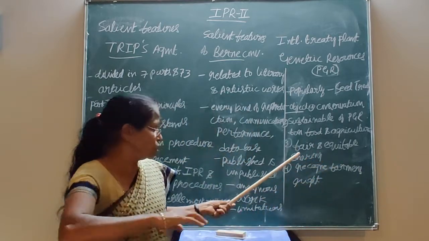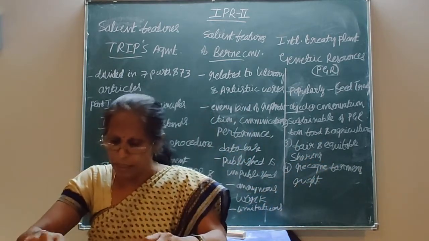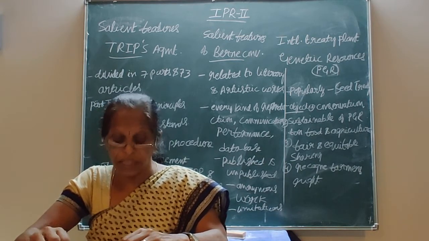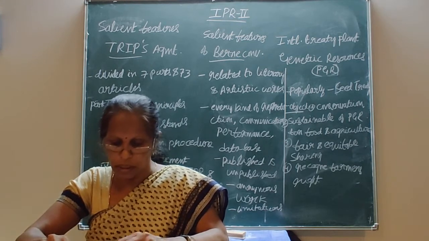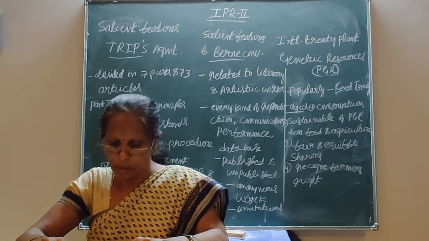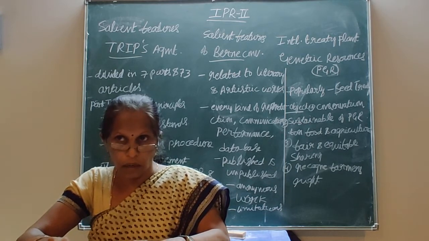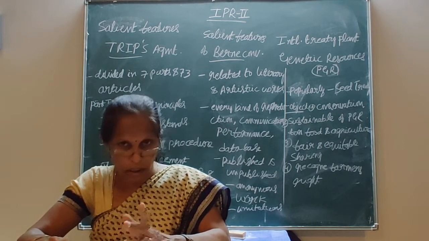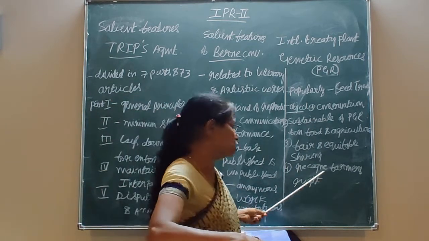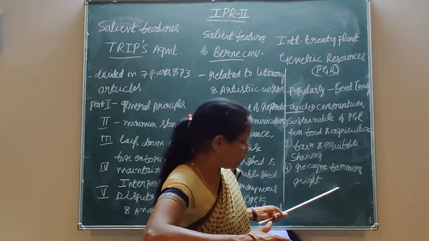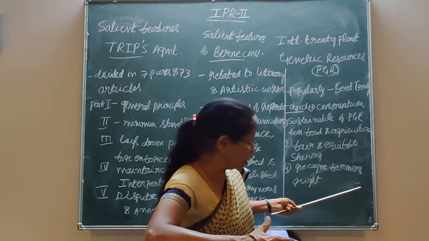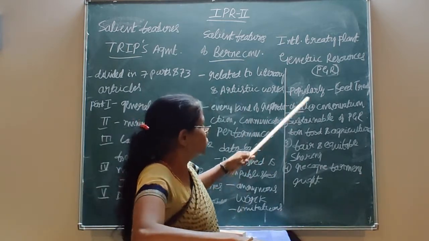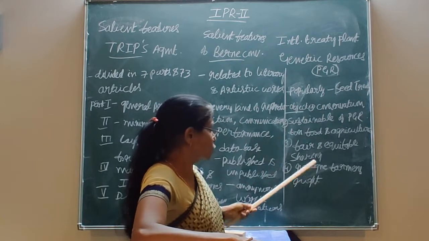It also recognizes farmers' rights, for example, free access to the genetic resources, or no restriction on the use of IPR. In case of plant varieties, the seeds can be sold, or the saplings sold for sowing or resowing. These are the rights conferred under this International Treaty on Plant Genetic Resources.